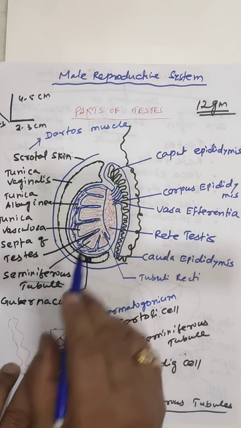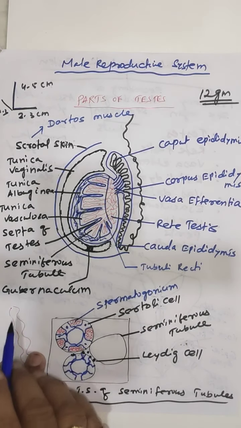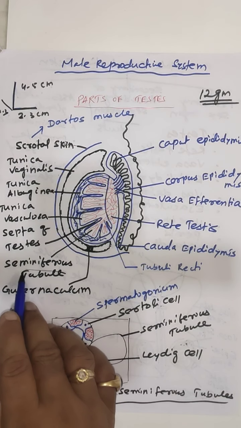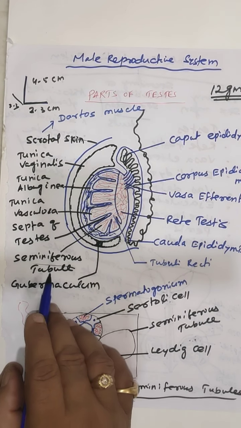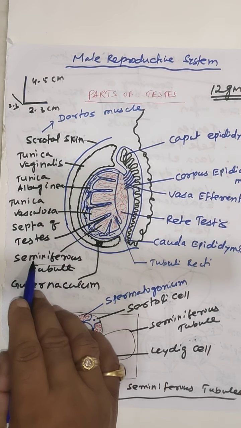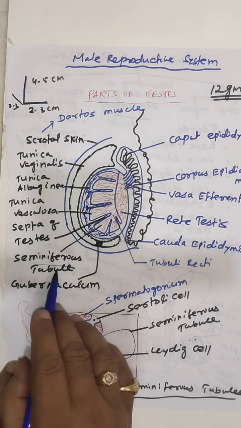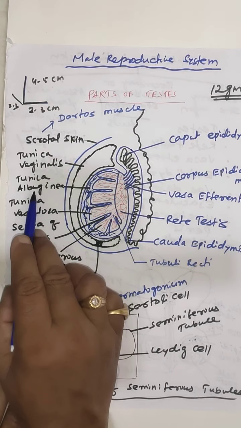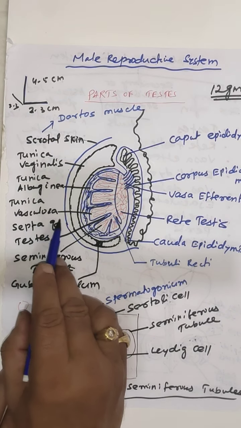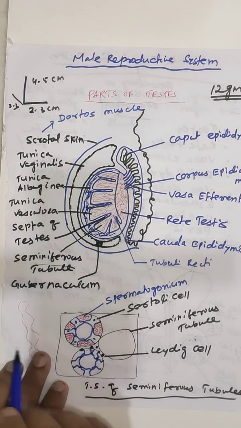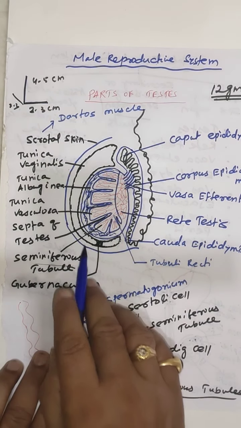Inside the lobules, seminiferous tubules are present. The seminiferous tubules are the structural and functional unit of the testis. They are responsible for the formation of sperms and also hormones. Below the tunica albuginea, another layer is present called the tunica vasculosa, which is highly vascular.